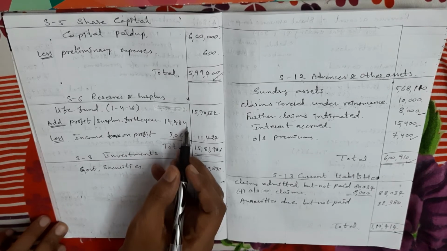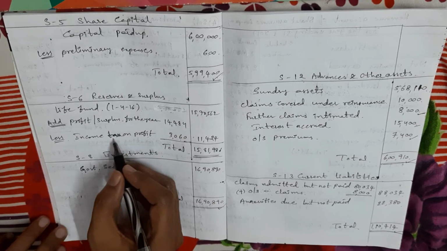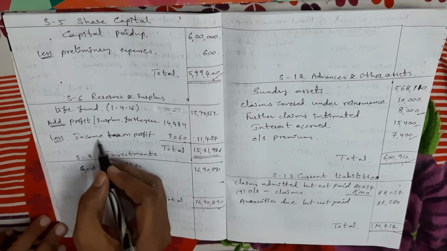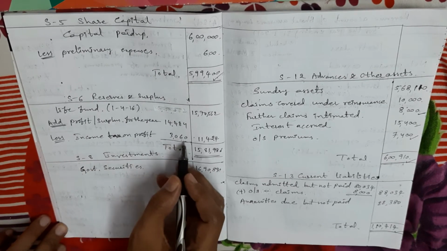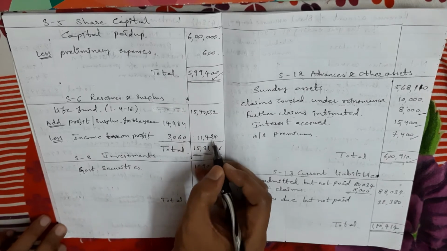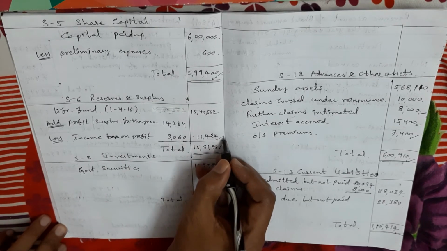So to this amount we adjust income tax. The question gives income tax on profit. So here we have to deduct income tax from the profit. So less income tax 3,060 rupees. So in the outer column the net profit is 11,424.